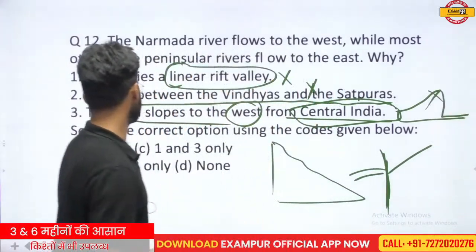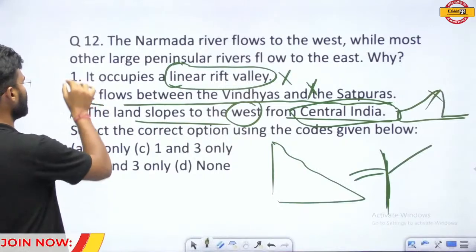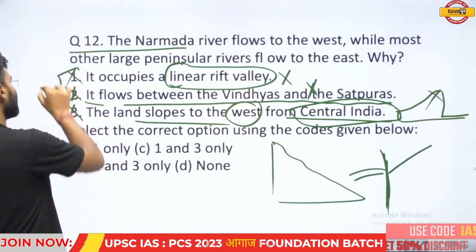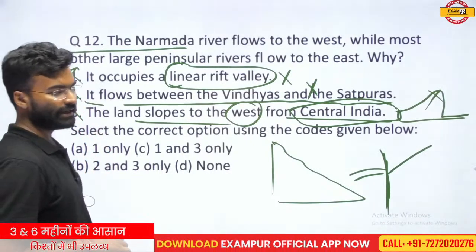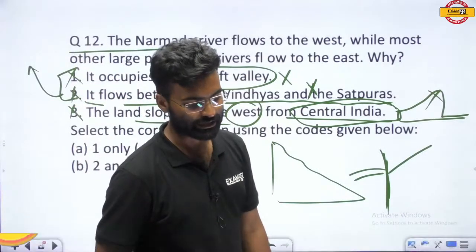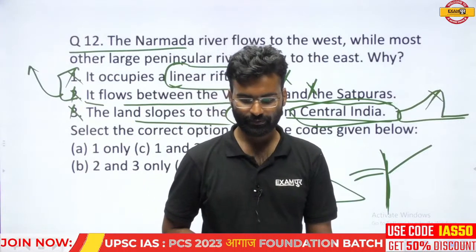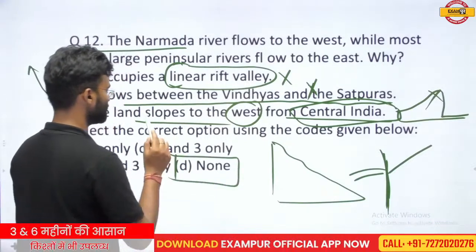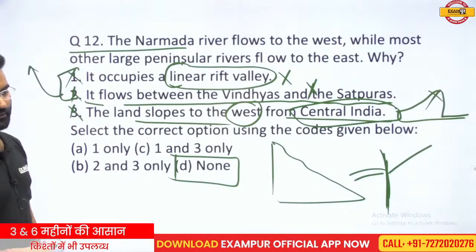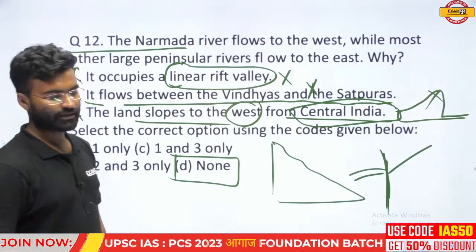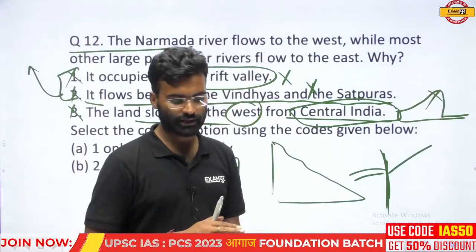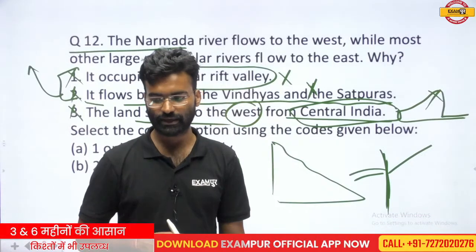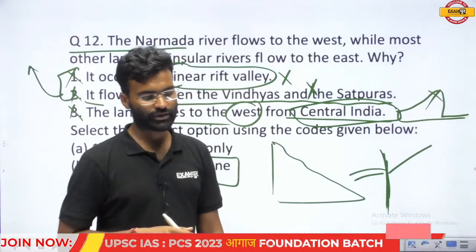So statement number 3 is also not correct. All the statements are not correct regarding this question. Two statements are correct independently, but regarding this question, this statement is not correct. So your answer should be D, not B or C. None of the above is the correct answer. No statement is correct regarding the question.